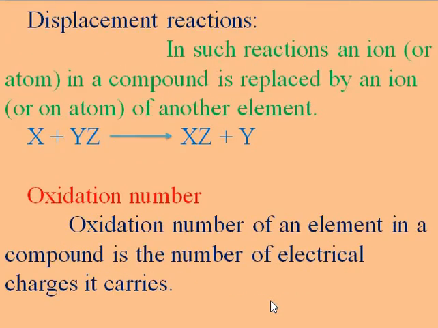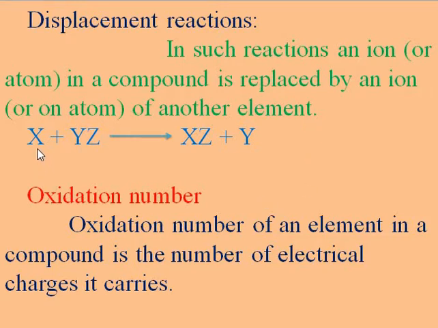The important part is the displacement reaction. This displacement reaction is also called a replacement reaction. It is defined as a reaction in which an ion or atom in a compound is replaced by an ion or atom of another element.